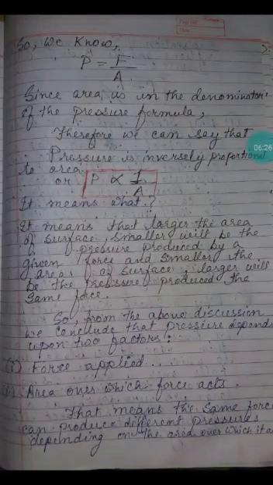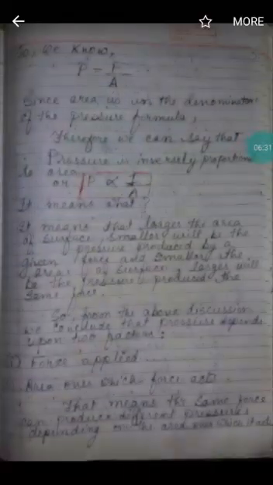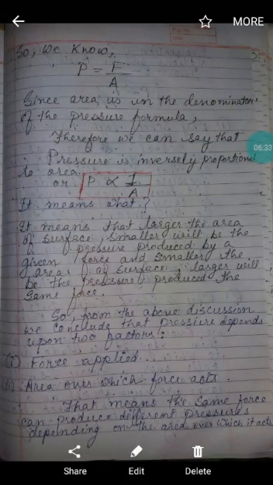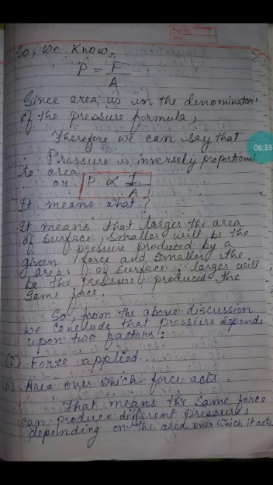So one factor is the force applied, and the second factor is the area over which the force acts. That means the same force can produce different pressure depending on the area over which it acts.